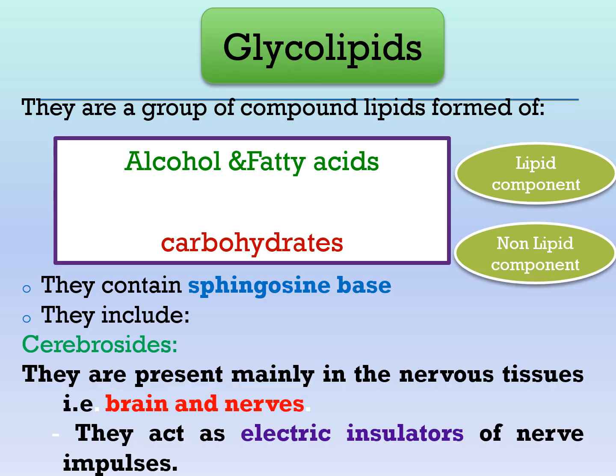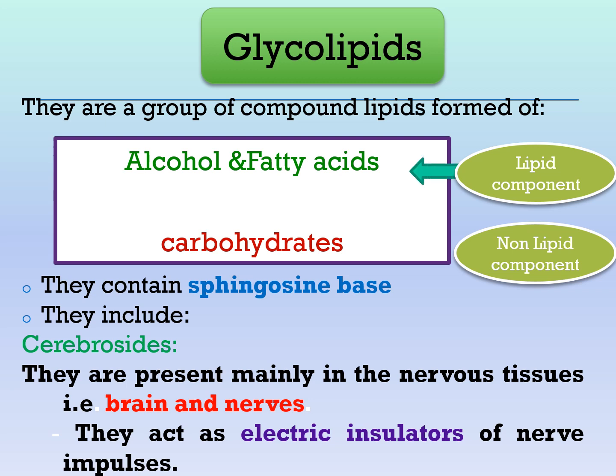So these were phospholipids. They have lipid part and non-lipid part. Lipid part, fatty acid and alcohol, while the non-lipid part is phosphoric acid and nitrogenous base. We have three examples: lecithin, cephalins, and sphingomyelins. All of them contain nitrogenous base, which differ according to the type of phospholipid. Lecithin contains choline, cephalin contains ethanolamine or serine, and sphingomyelins contain sphingosine together with choline.